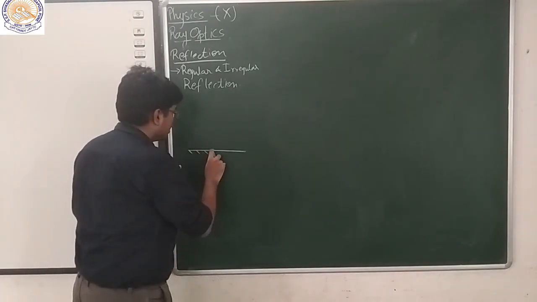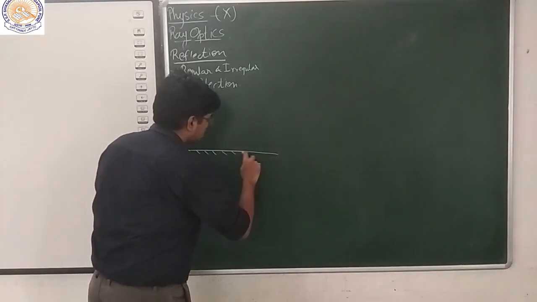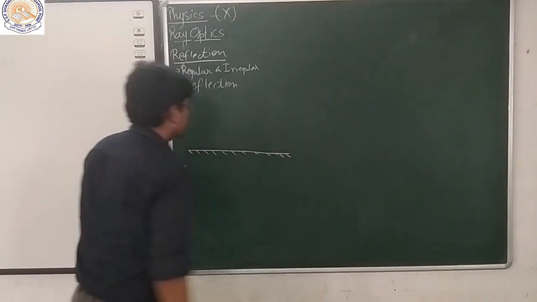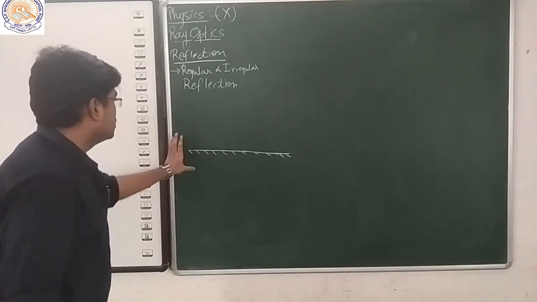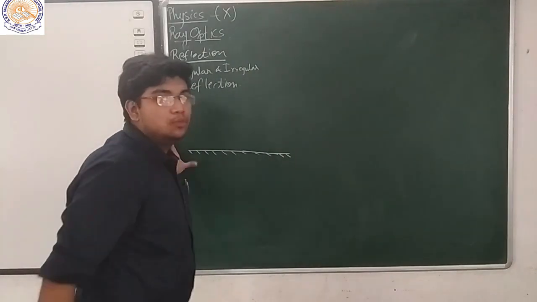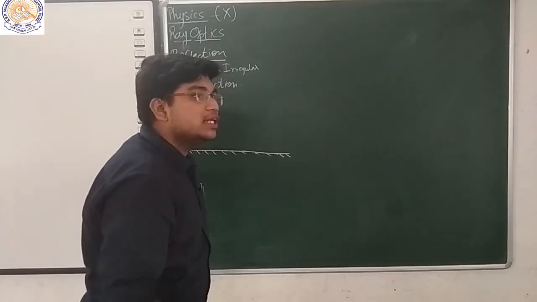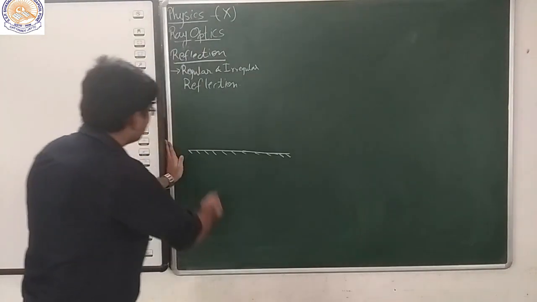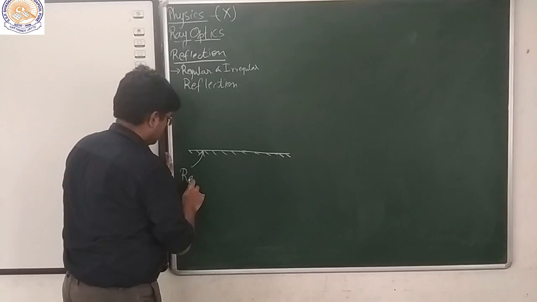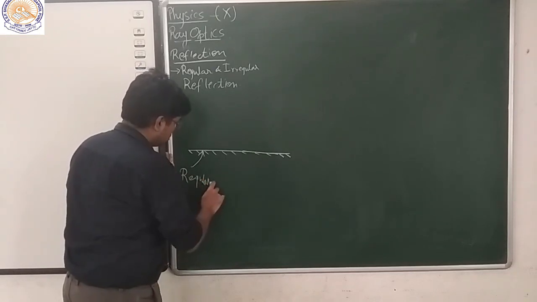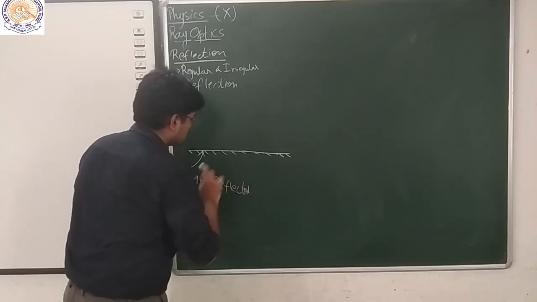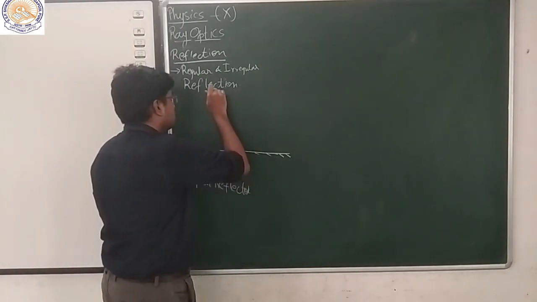Like if we are having a reflector which is absolutely smooth, without any cracks, then the type of reflector you will be calling a regular reflector.